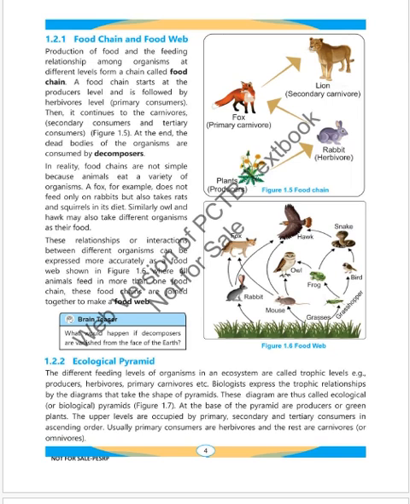In reality, food chains are not simple because animals eat a variety of organisms. A fox, for example, does not feed only on rabbits but also takes rats and squirrels in its diet. Similarly, owls and hawks may also take different organisms as their food. The relationship or interactions between different organisms can be expressed more accurately as a food web, shown in figure 1.6. Where all animals feed in more than one food chain, these food chains are joined together to make a food web.